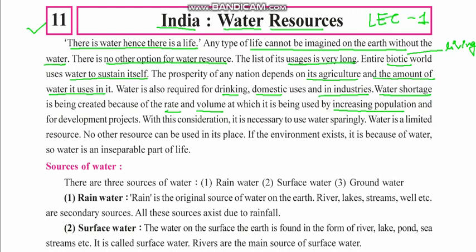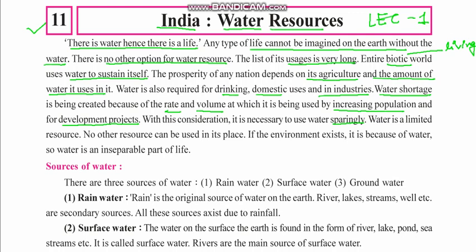The rate with which and the volume with which the water is being used has created a water shortage. Okay, and due to development projects, urbanization, and the growing of cities, this shortage of water has been created. With this consideration, it is necessary to use water sparingly, in a judicious manner after thinking twice.